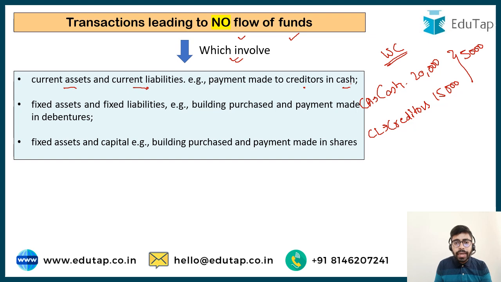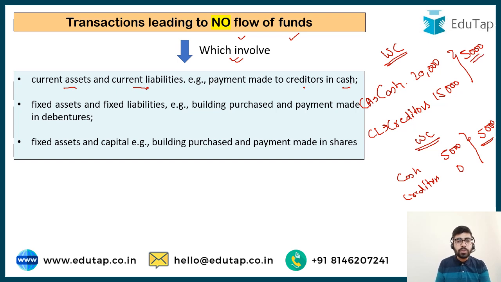Now if I am repaying my creditors in cash, what is going to be the situation after repayment? After repayment, my cash is going to remain only 5,000 and my creditors are going to be just 0. So accordingly, my working capital still remains 5,000. My working capital remains intact. So there is no flow of funds involved in this transaction.